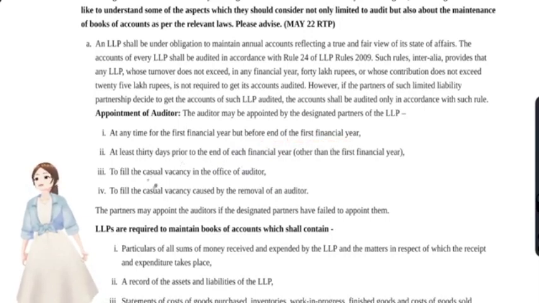Okay, they have to fill the casual vacancy, whether it arose by resignation or by removal. The partners may appoint the auditors if the designated partners have failed to appoint them.